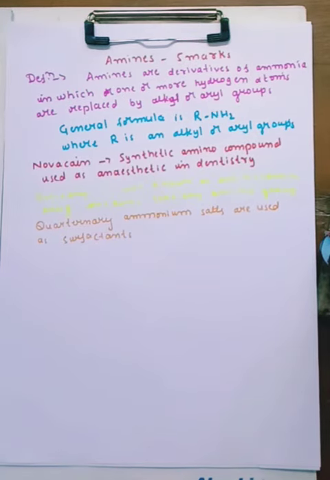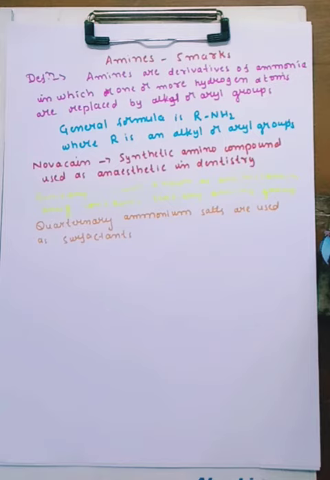Next one is diazonium salts. They are intermediates used in the preparation of a variety of aromatic compounds. Aromatic compounds, you already know, obey Huckel's rule. Some diazonium salts are used as intermediates in the preparation of a variety of aromatic compounds, including dyes, means coloring agents.